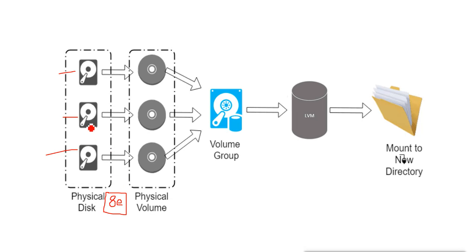Now, after creating the partitions, we have to convert these partitions into physical volumes. So the second step is to convert the partitions into physical volumes, also called PV.